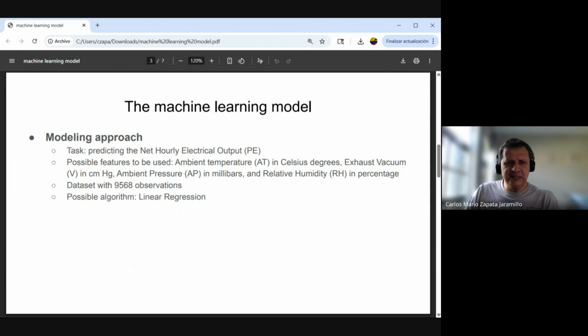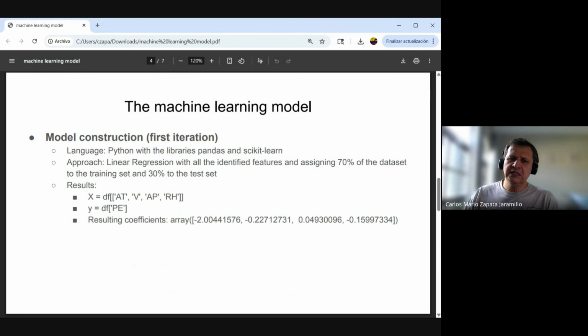We have a data set with more than 9,000 observations, and the possible algorithm is a linear regression. I opted for a model with two iterations. I constructed the model in two iterations.